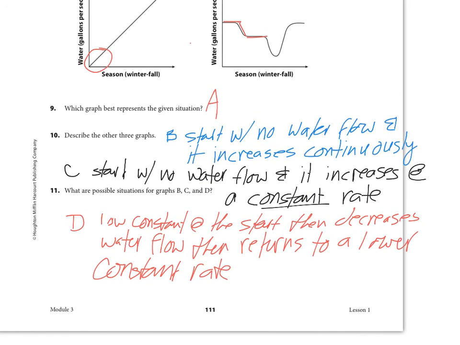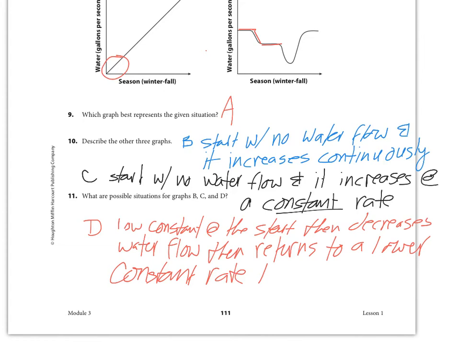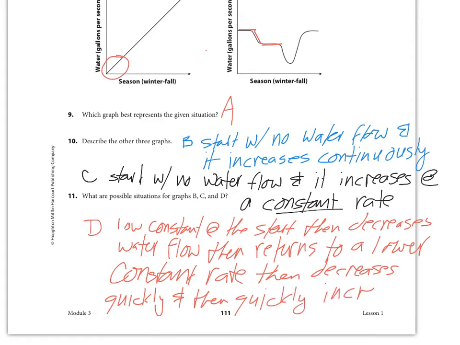Then what happens? Then it decreases drastically or quickly, and then quickly what? Increases because it goes up really fast. So we get right here this decrease and then quickly increase, and then returns to a low constant flow.